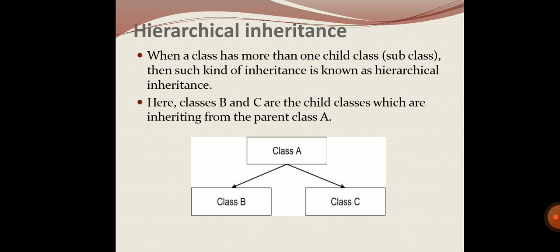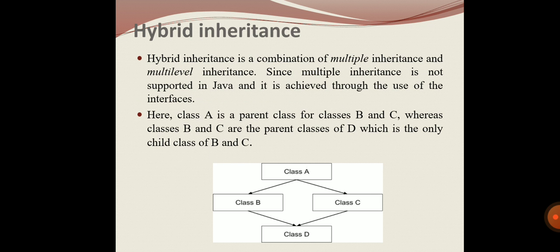Next is hybrid inheritance, which is a combination of multiple inheritance and multi-level inheritance. Just by seeing the diagram you can see class A, class B, class C is hierarchical inheritance, and class A, class B and class D is a multi-level inheritance. Another multi-level inheritance is class A, class C and class D. So these are the different types of inheritance.